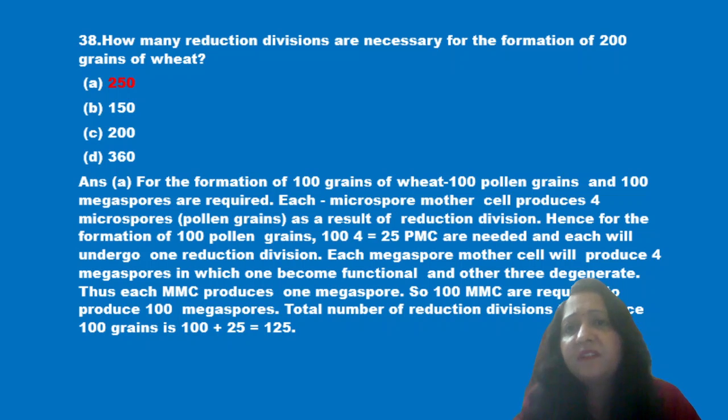Next question is, how many reduction divisions are necessary for the formation of 200 grains of wheat? 250, 50, 200 and 360. Now we know that for 100 grains of wheat, 100 pollen grains plus 100 megaspores are required. So it will be 125. Total number of reduction divisions will be 125. So instead of 250 it is 125.